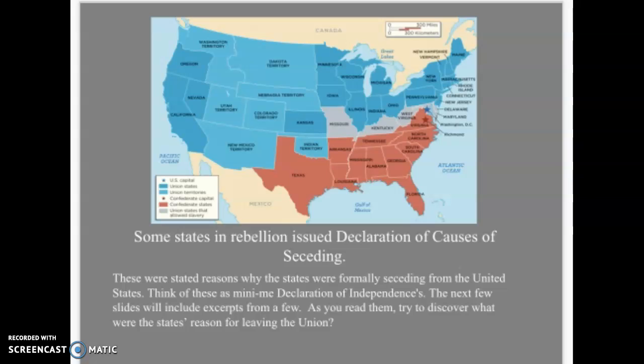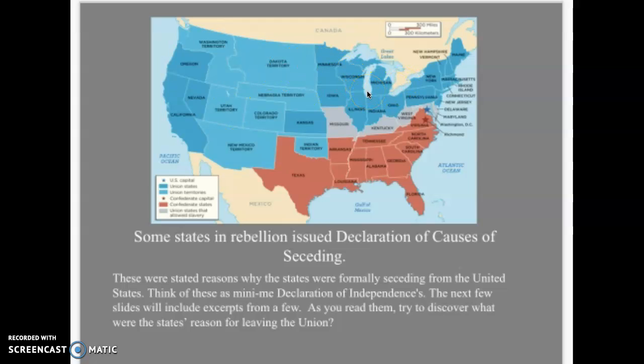Hey, young historians, Mr. Moran here, and I just want to give you some background information about this map that's very interesting. This is a map of the United States just at the start of the American Civil War. And here, the states in red, these are states in rebellion. These are the Confederate states. And the states in the territory in blue, in shades of blue, this was considered Union territory.